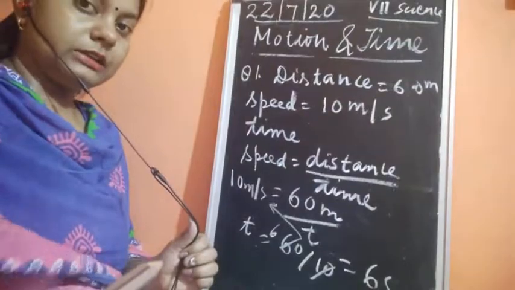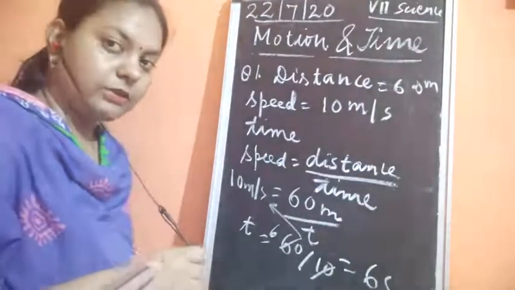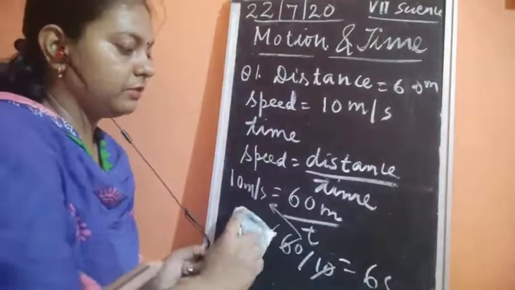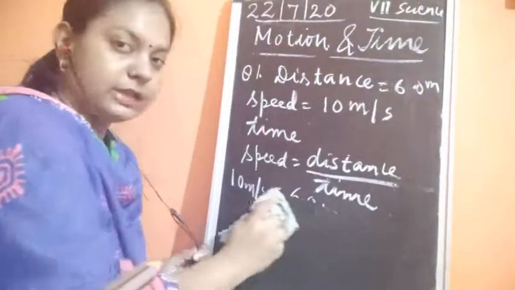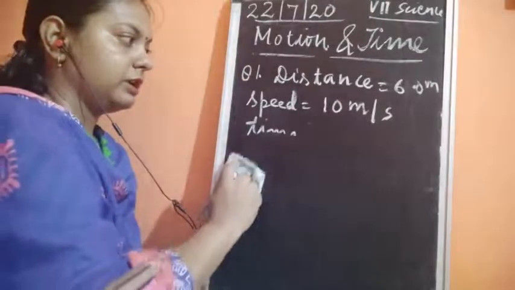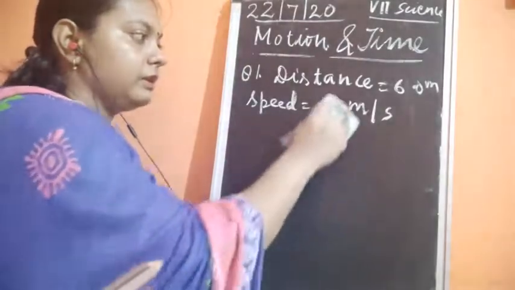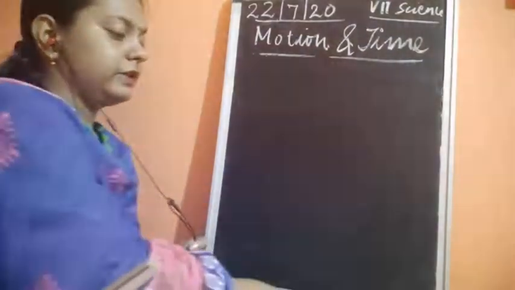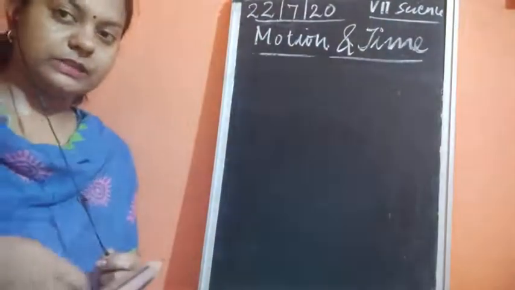This is how you are going to find out the answer for other questions also. You can frame some questions and write down the answers. If two things are given, you can simply find out the third one. This is how you can solve different questions related to speed.